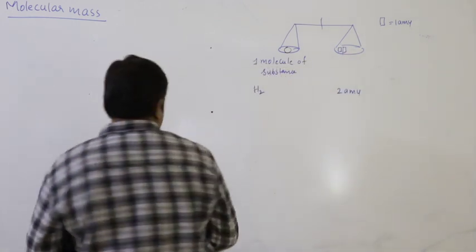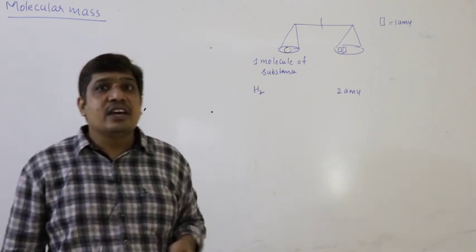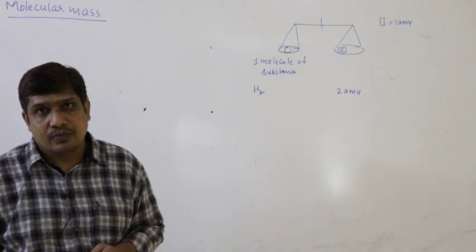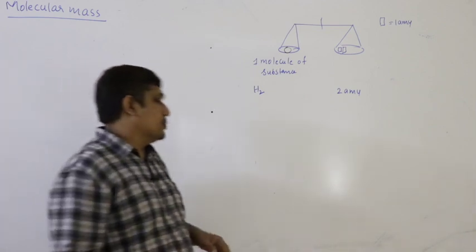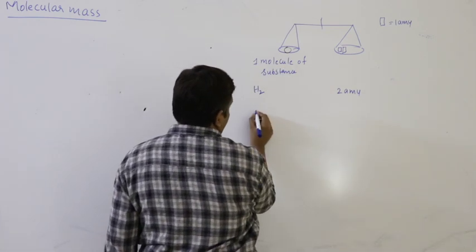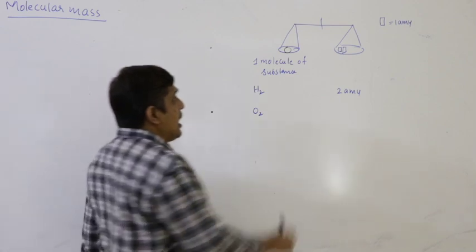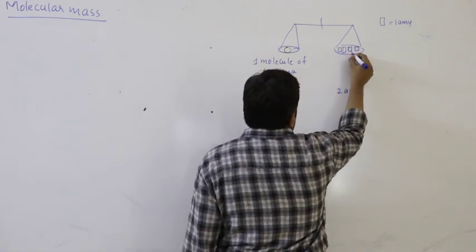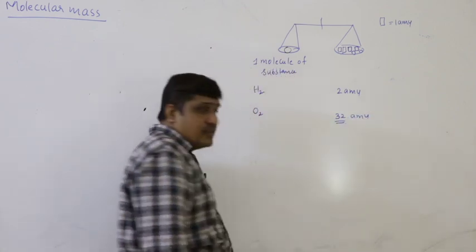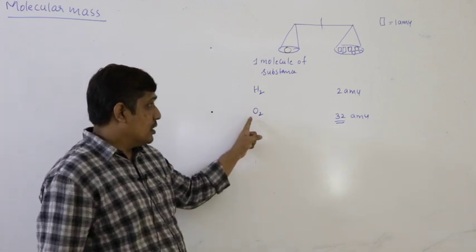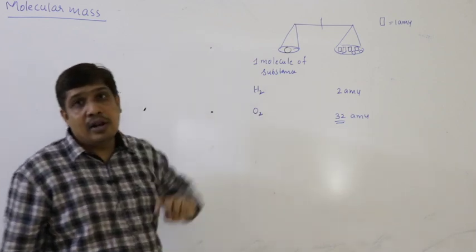What is the meaning of that? The molecular mass of hydrogen is 2 AMU. That means it is 2 times heavier than 1 AMU. So it is a relative mass with respect to AMU or the C12 isotope. Suppose I take one molecule of oxygen, then I have to add 32 AMUs. So this 32 is the number which indicates that one molecule of oxygen is heavier in comparison to 1 AMU.